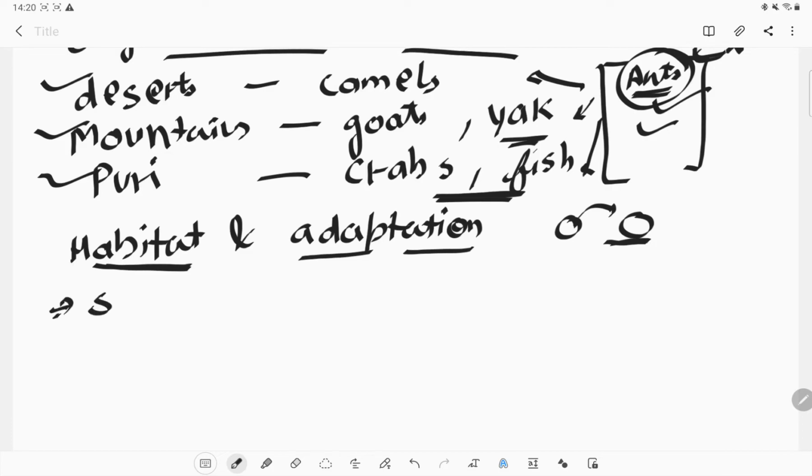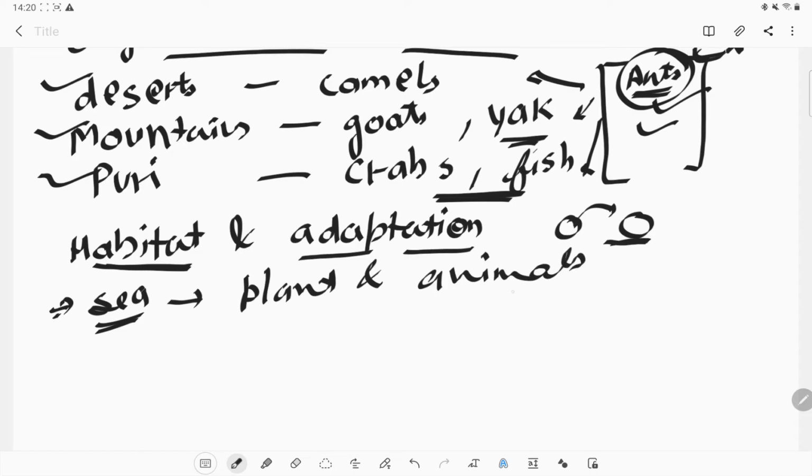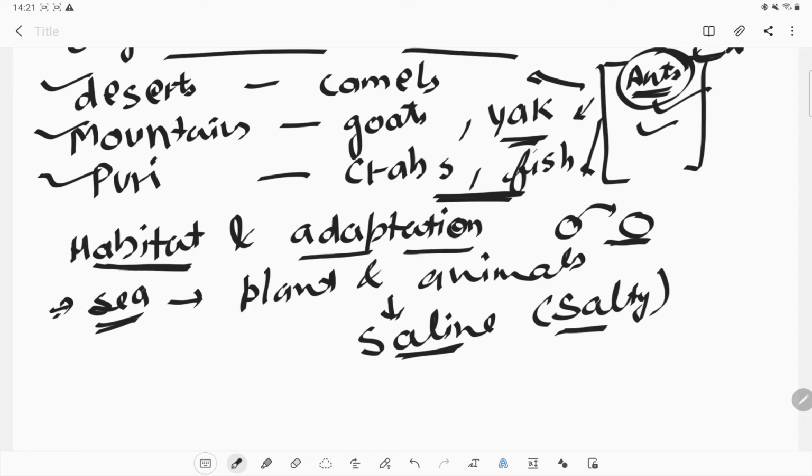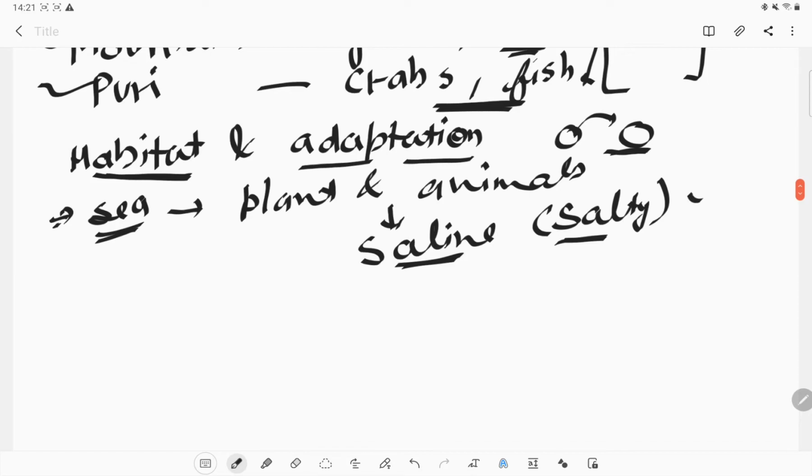Okay, for example, the sea. If we take a sea example here, the plants and animals are surrounded with saline, which is salty water. That is their habitat, and they have the ability to live in salty water. Most of them use air, dissolved air. Which air do they use? Dissolved air in water they use.